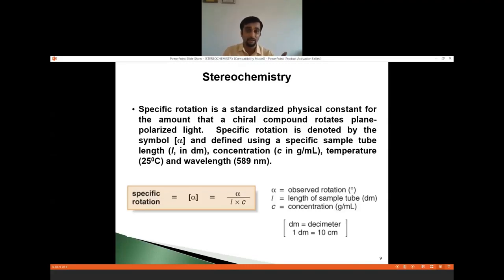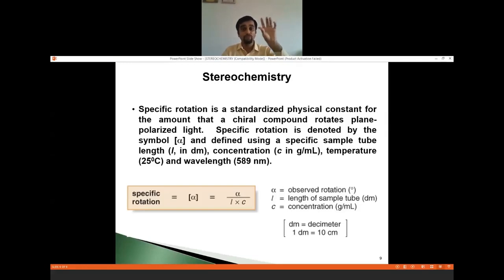Fine. So if you define specific rotation, it means what? It is nothing but the angle of rotation when the length of the polarimeter tube is 1 decimeter, that is 10 centimeters, and the concentration is 1 gram per ml. We have to again standardize 2 important parameters, that is the wavelength.